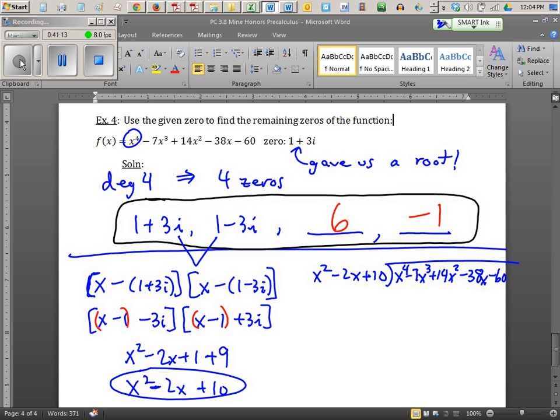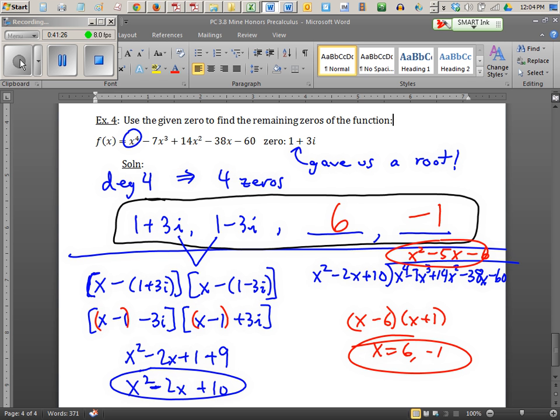Nobody really likes long division, but guess what you get? X squared minus 5x minus 6. Which factors, giving you your last two roots. So this is just like saying, look, if I told you to divide the number 1260 into its prime factors, and I happen to tell you that 2 goes into this, and 3 goes into this, you know that 6 goes in. So you're just basically dividing by 6, and then you're trying to break